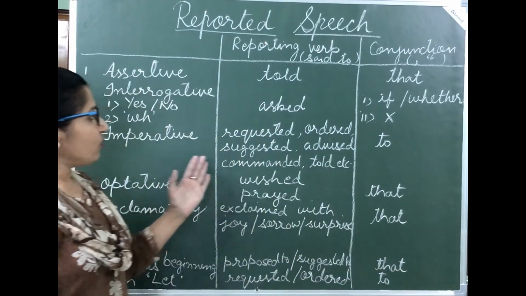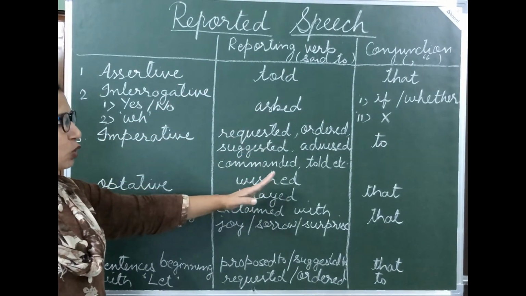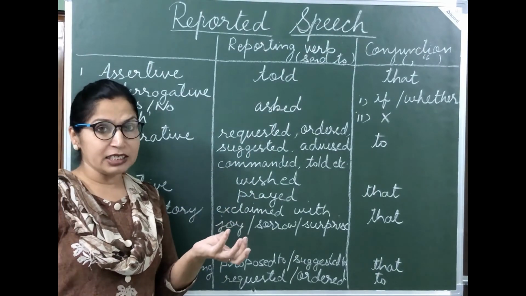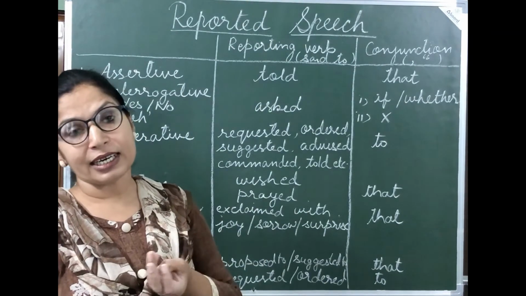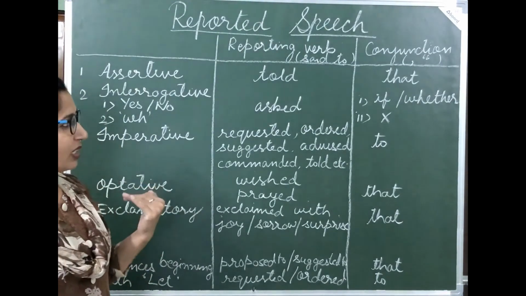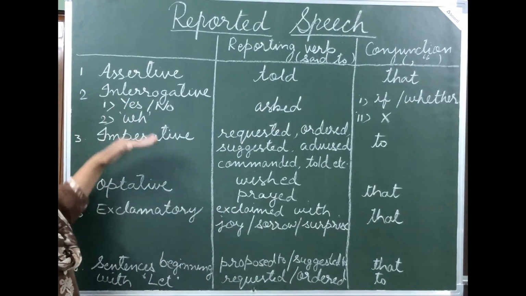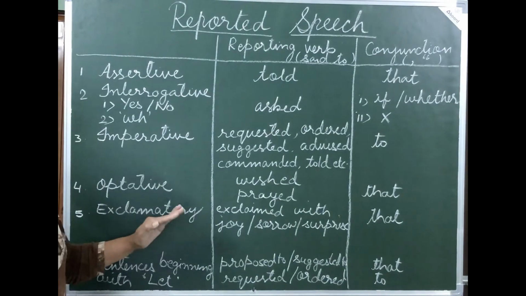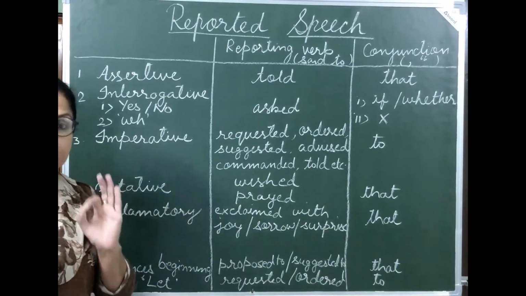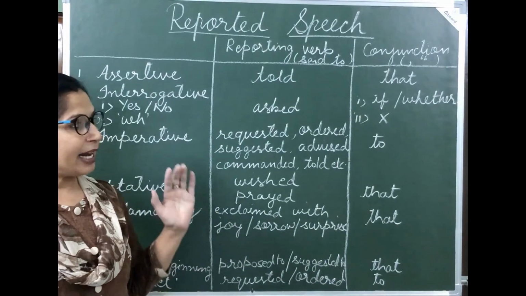So here for different types of sentences, students, I have told you what reporting verb is to be used and what conjunction is to be used, and the remaining change in tense, change in pronoun, and change in words showing nearness into words showing distance remain the same. Now after this we are going to learn this through examples, and also for each type of sentence, students, I have made separate videos. If you want to learn these in detail, then you can visit that video on Let Us Master English and go through it.